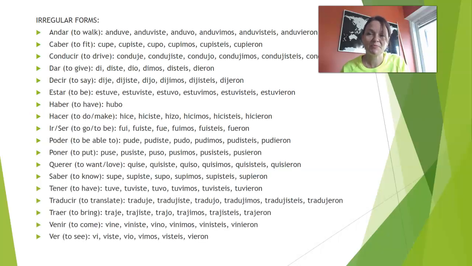Great, good. Then we have, of course, irregular forms. Here you have the list of the most common irregular forms in preterite. So please stop the video and try to memorize them, or you just write them down somewhere. All of these, you have to learn them by heart.